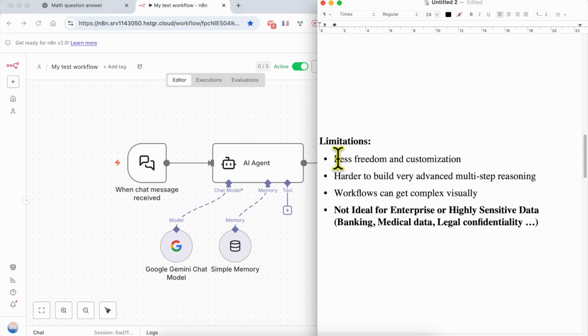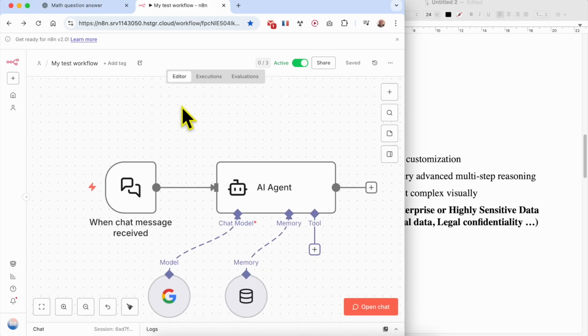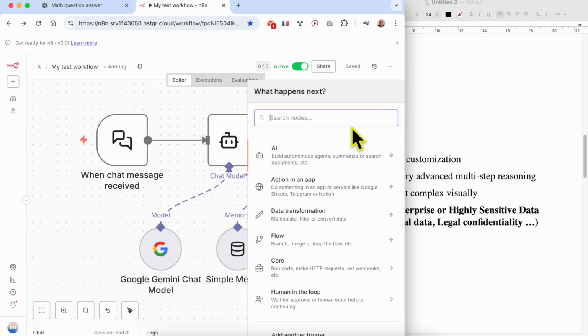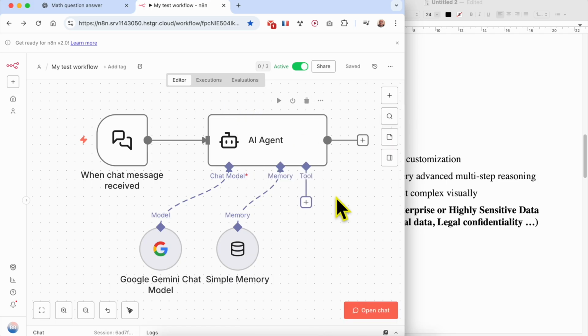The first limitation is that you have less freedom and customization, simply because you use n8n as the workflow builder, and n8n has limited triggers, limited blocks, or in general limited types of Legos that you can use to build.